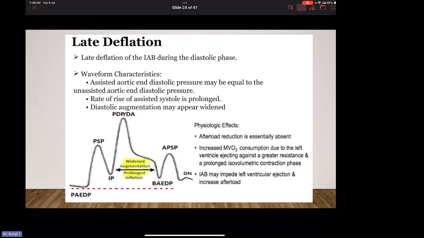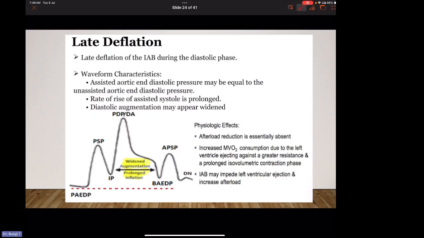Late deflation: late deflation of the IABP during the diastolic phase. Waveform characteristics: assisted end diastolic pressure may be equal to the unassisted aortic end diastolic pressure. The rate of rise of assisted systole is prolonged. Diastolic augmentation may appear widened. The physiological effect of late deflation is a significant increase in afterload. Normally, the deflation helps to decrease the afterload, but due to late deflation, the afterload reduction is essentially absent.